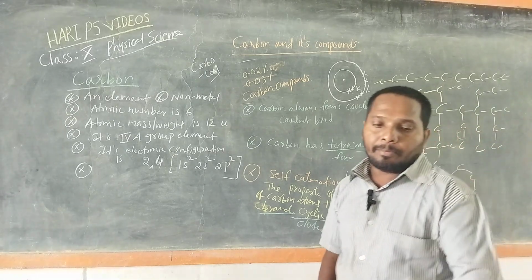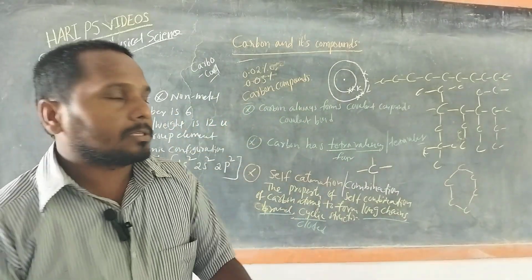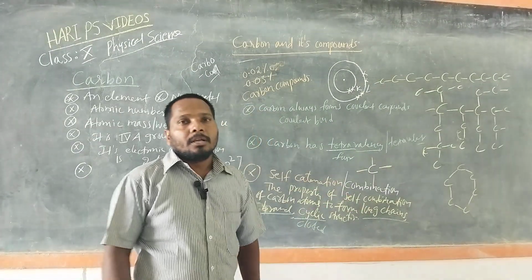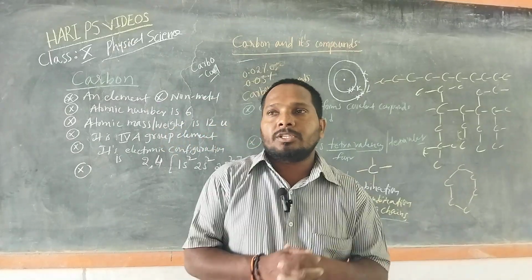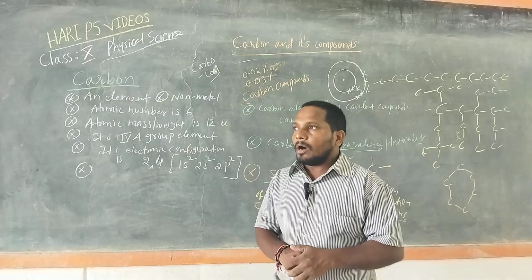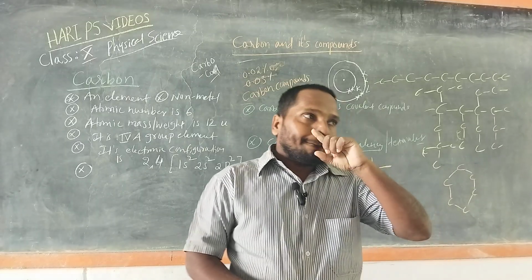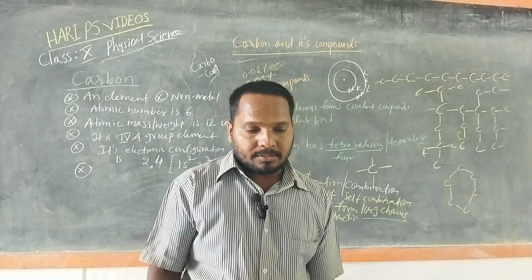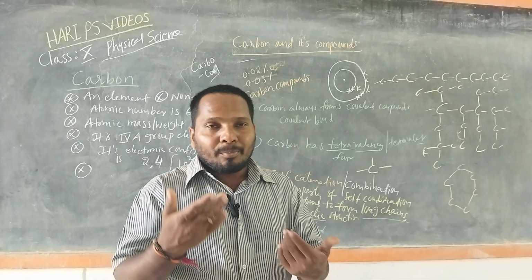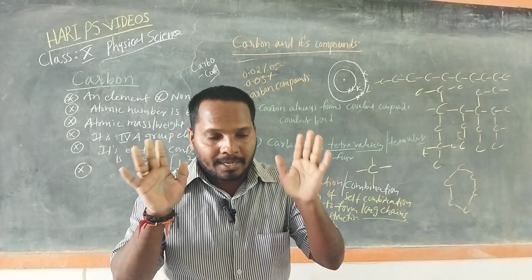So carbon, due to this catenation or combination property, has the ability to form a large number of compounds. Those compounds we can call the organic compounds.